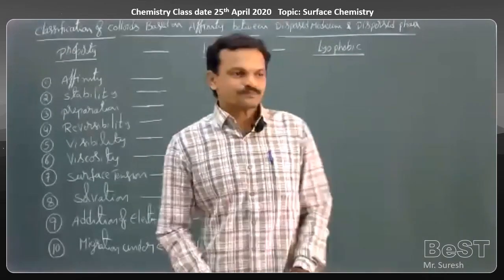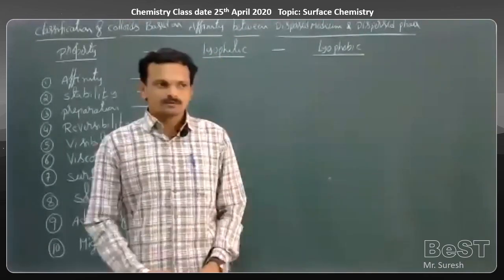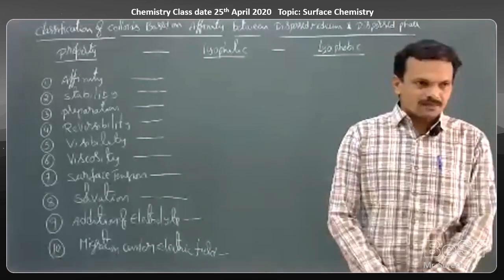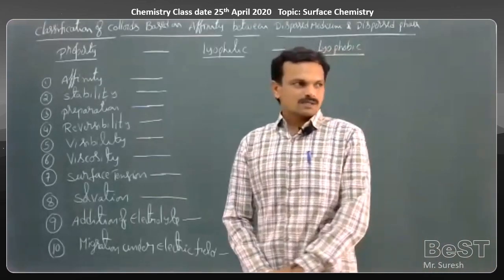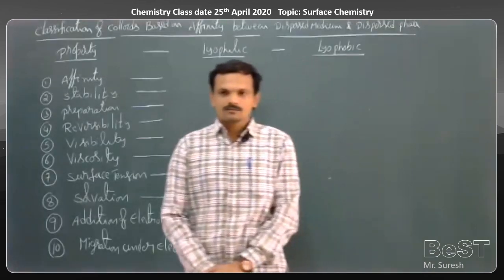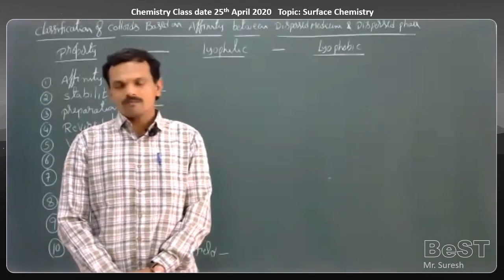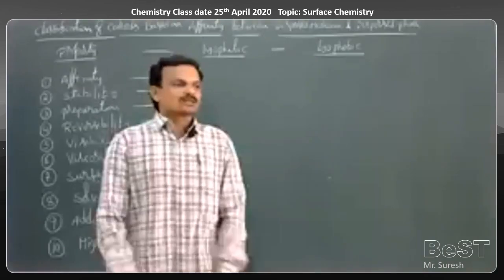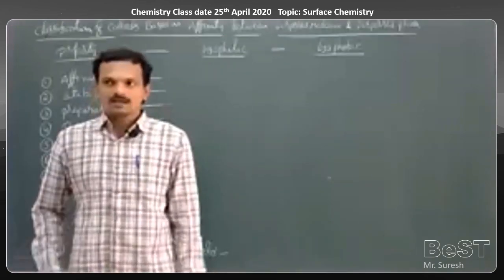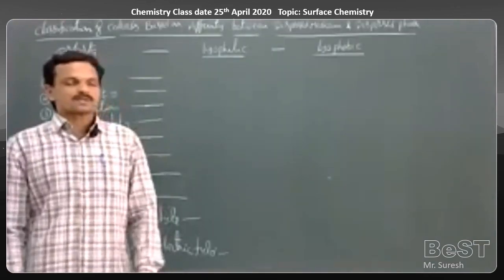Good morning, students. In yesterday's class, we discussed colloids and different types of colloids. These colloids are classified based on three factors. The first one is based on the physical state of dispersed phase and dispersion medium. The second one is the affinity between dispersed phase and dispersion medium. The third one is based on the nature of the dispersed phase particles. In that, the first one, we discussed yesterday, the classification based on physical state of dispersed phase and